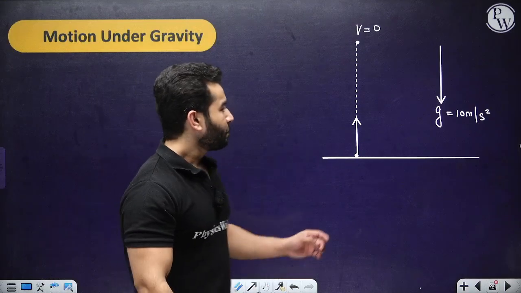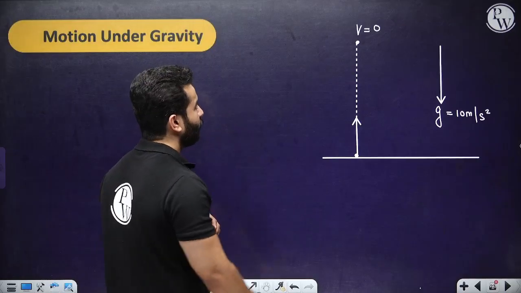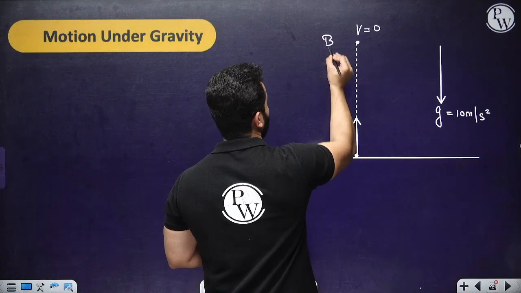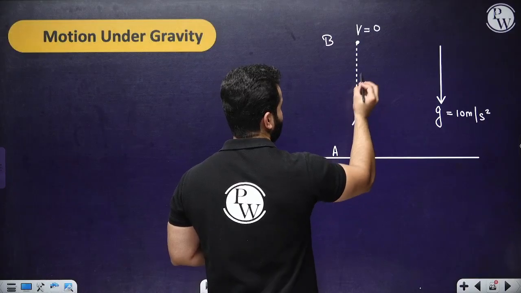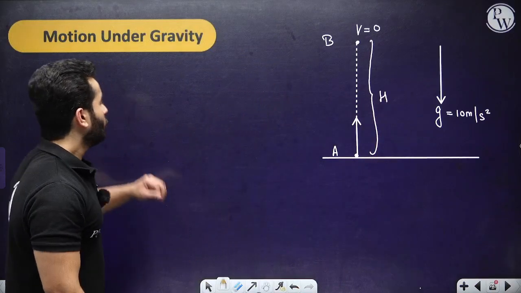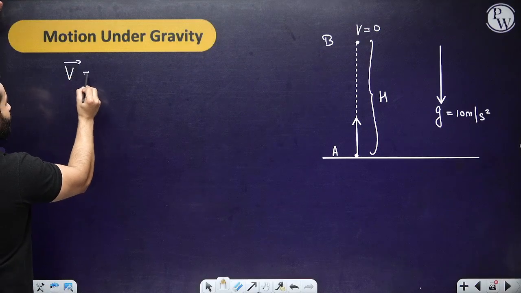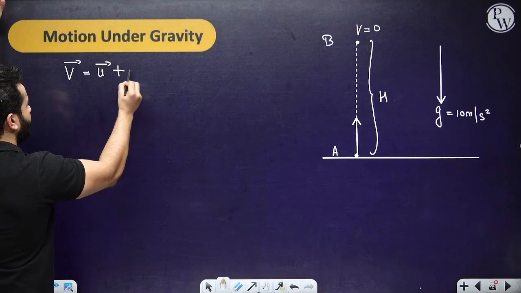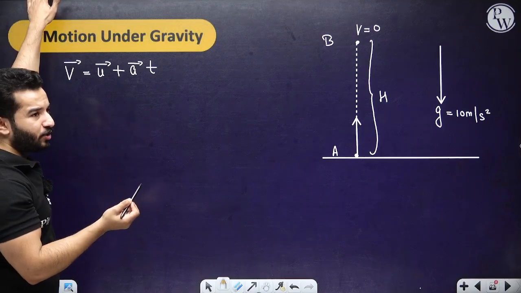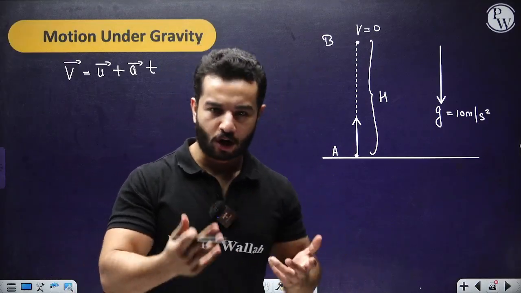Now we are going to use the same equations of kinematics over here, right? Final velocity is 0 from point A to B, and let's say the maximum height attained is capital H. So we are going to use the equation final V equals U plus A into T, and all the other 3 equations of kinematics. By the way, we have not talked about the equations of kinematics till now. Let's also talk about those equations.